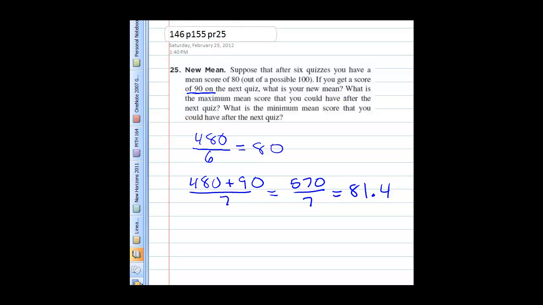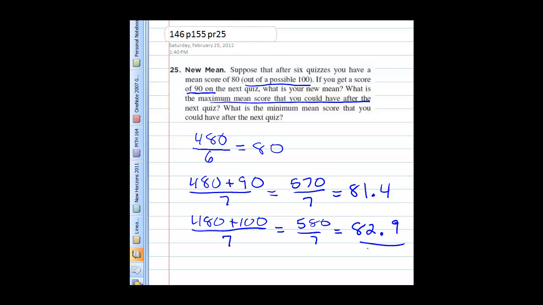And the next part of the problem says, what is the maximum mean score that you could have? Well, it tells us that the quizzes are worth 100 points. So the best I could possibly do on quiz 7 is 100. So I add that to my previous 480 points and divide by 7. So that gives me 580 divided by 7, which gives me a new mean of 82.9. That's the best I can do out of the 7 quizzes if I have an 80 average up to that point.